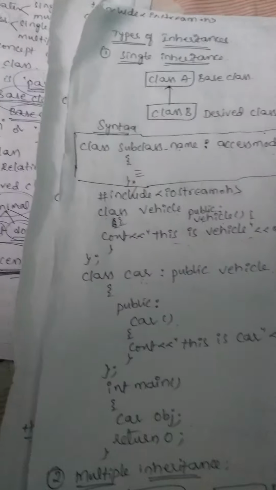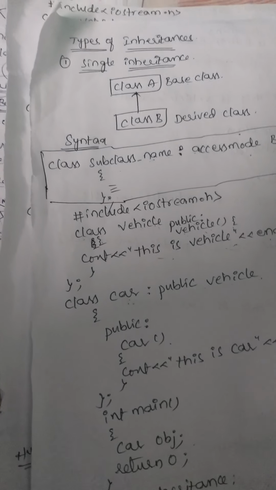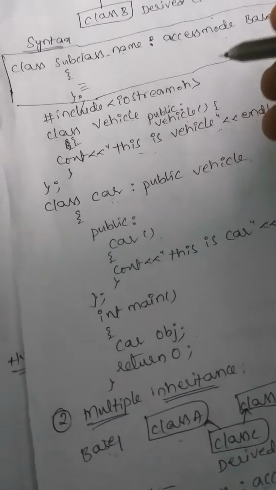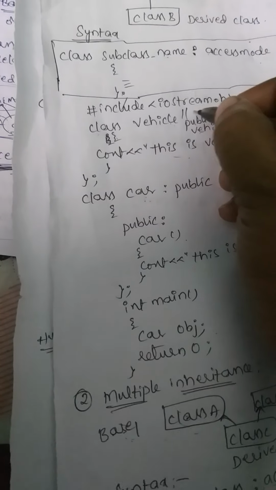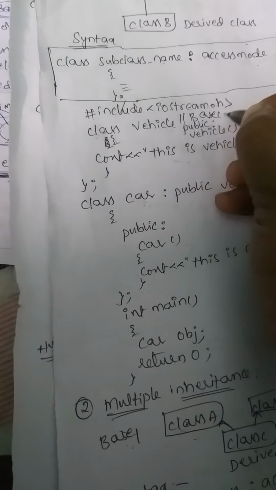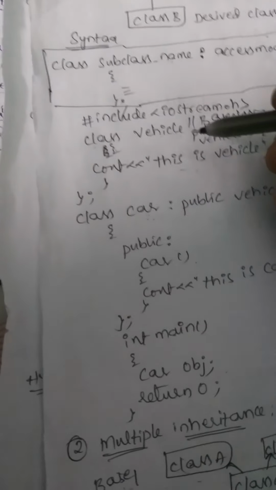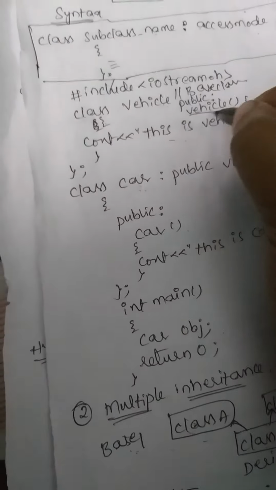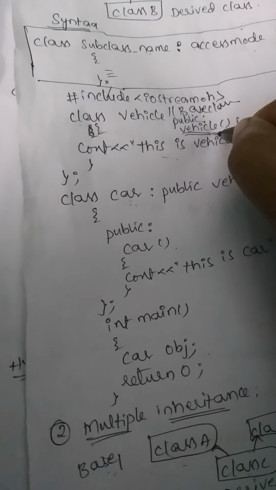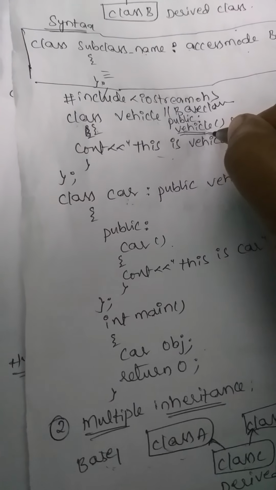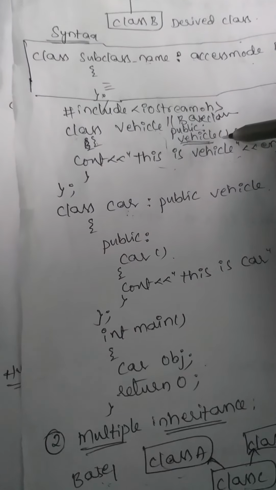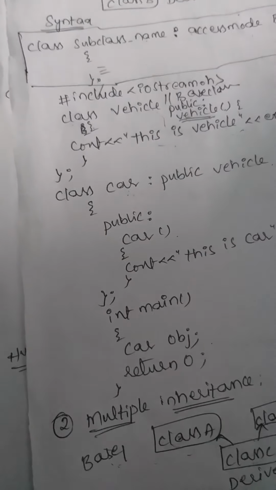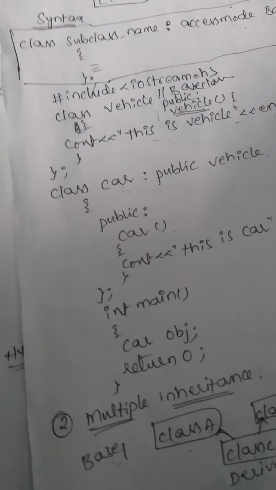So I will explain the single inheritance with one example. In this case, class vehicle is the base class. In this base class, we are creating one constructor. What is a constructor? A constructor is a special member function whose name is the same as the class name. Here we are creating one constructor of the base class and printing one statement in this constructor.